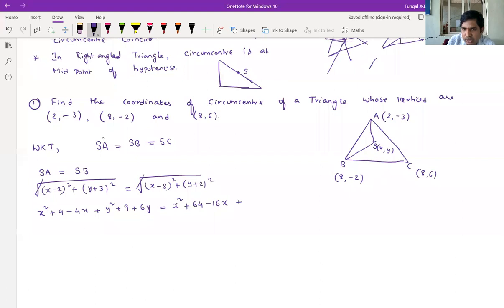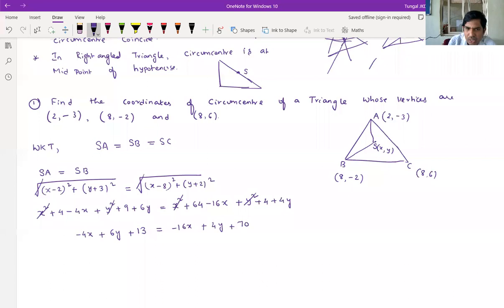(y plus 2) whole square expansion is y square plus 4 plus 4y. Both sides x square cancel, both sides y square cancel. What remains? Minus 4x plus 6y, 4 plus 9, nothing but 13, is equals to minus 16x plus 4y, 64 plus 6, nothing but how much? 70.